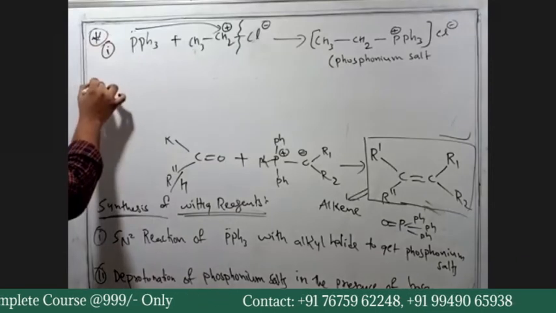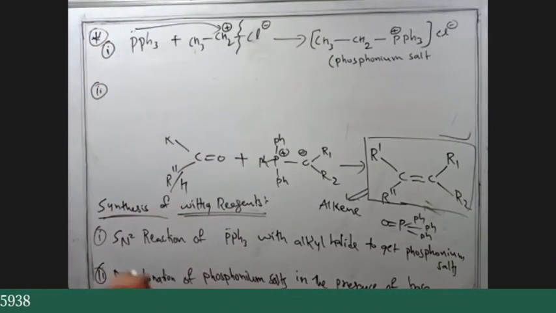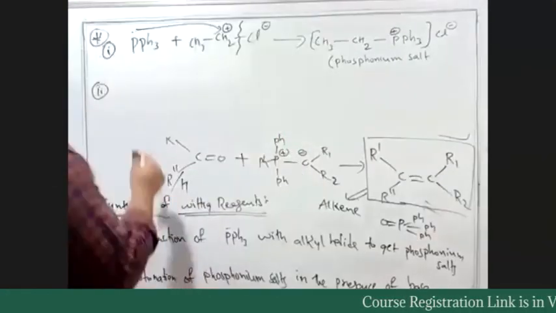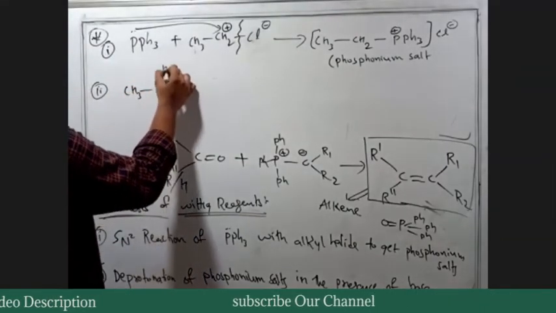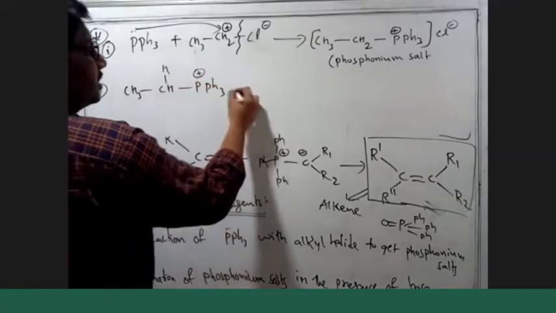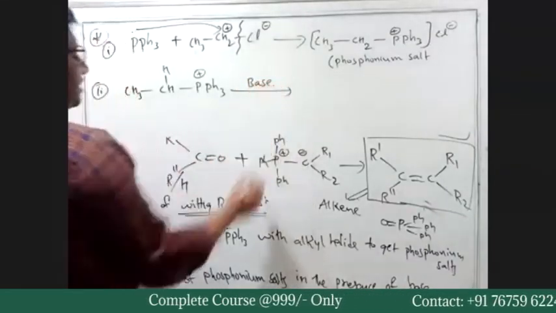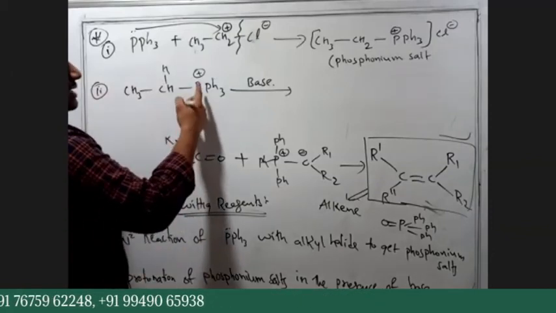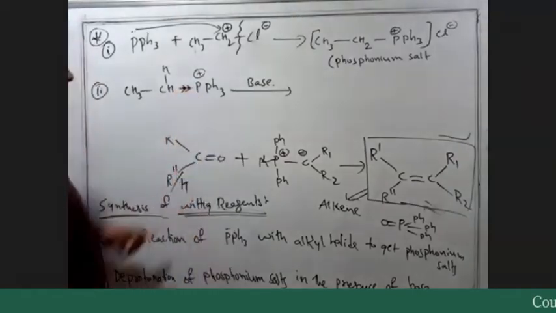In the second step, we do the deprotonation of phosphonium salts in the presence of base. The base will pick up this proton. Why only this proton? Phosphorus has positive charge, so the electron density tries to move towards phosphorus.